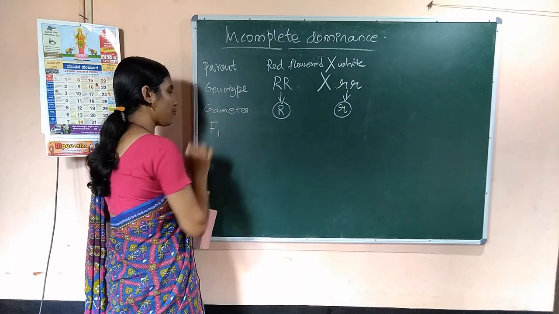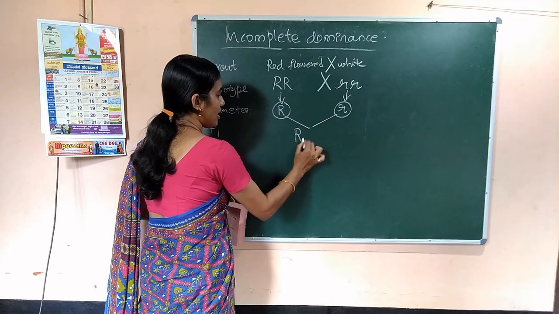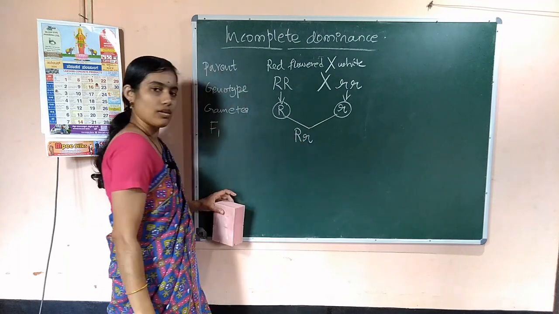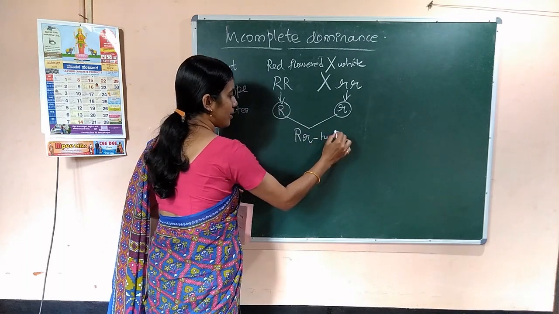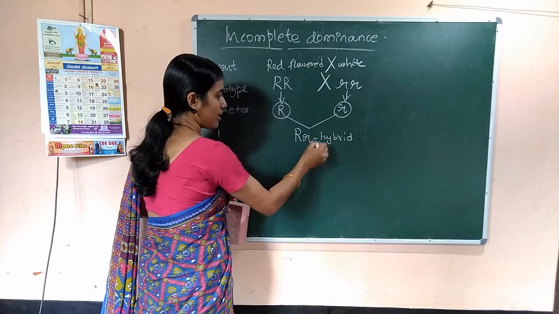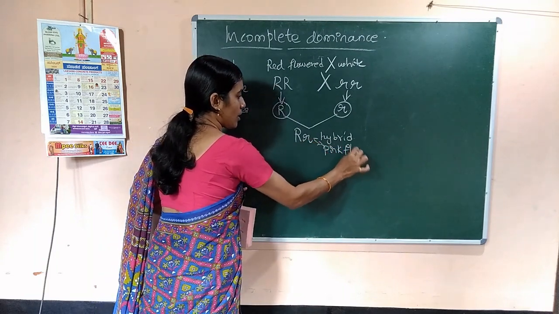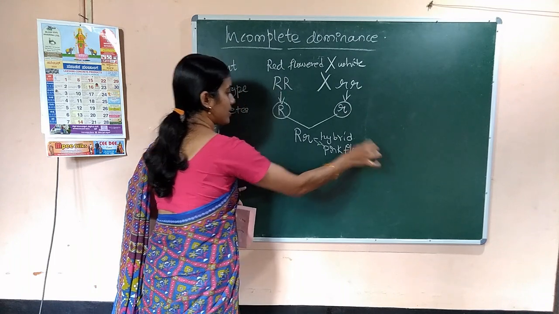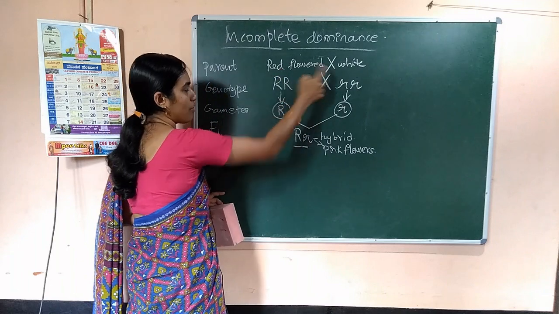Next, F1 generation. That means capital R small r. What is this? Capital R small r is a hybrid or heterozygous, and these F1 plants produce pink flowers instead of red or white.